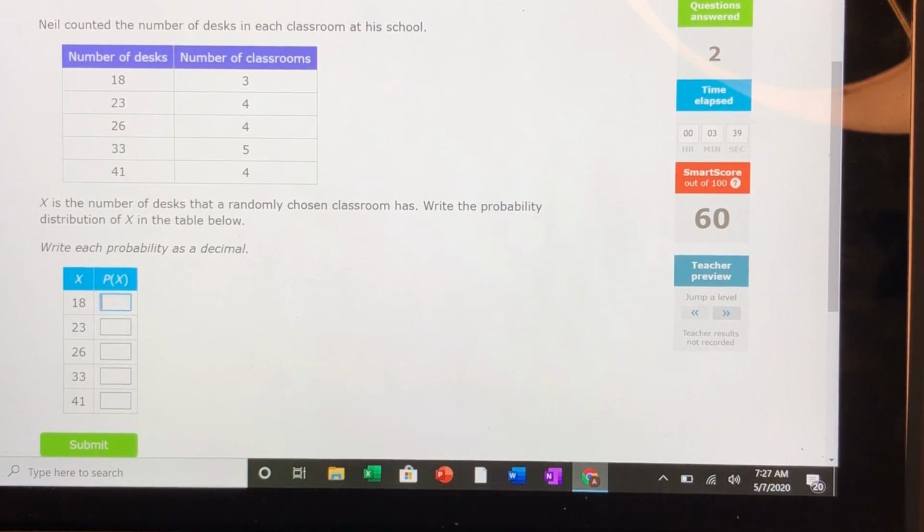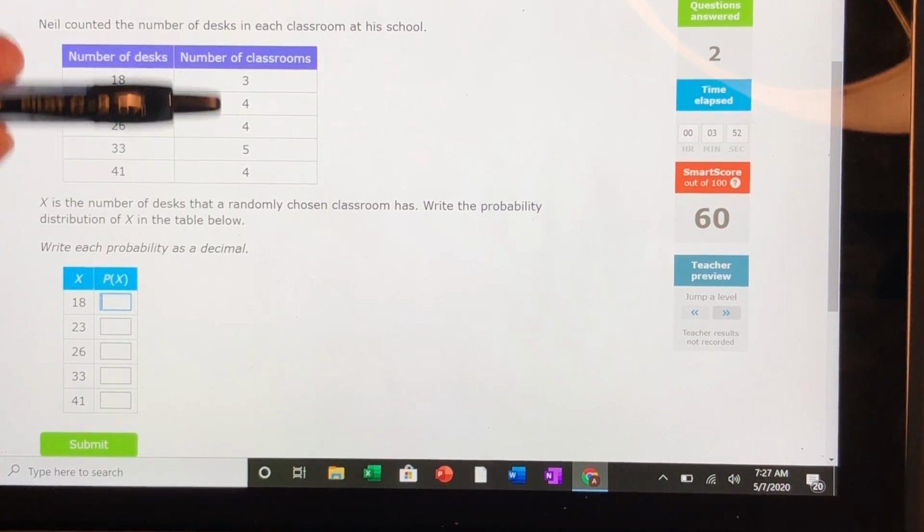X is the number of desks that a randomly chosen classroom has. Write the probability distribution of X in the table below. Well, we have to just actually figure out the probability of everything in the sample space. So this shouldn't take us too long because these numbers don't look too bad.